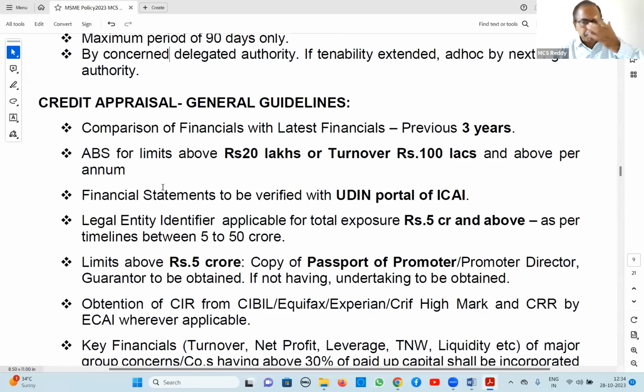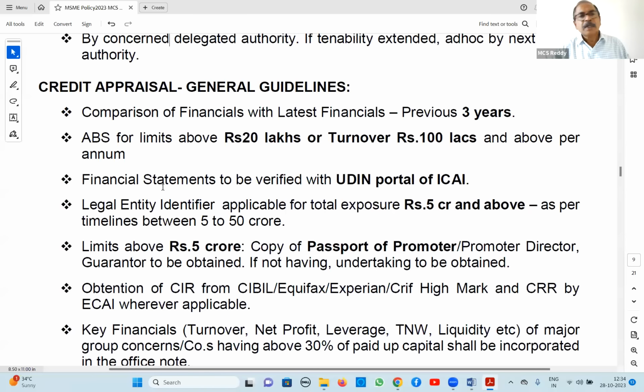Next, regarding appraisal guidelines. Regarding appraisal general guidelines, already we have covered in the CRM policy. Fastly, I will go through. So, latest financials, 3 years you have to compare, number 1. In case of MSE, 2 years audited balance sheet you have to call for and check it through the website of ICAI also.